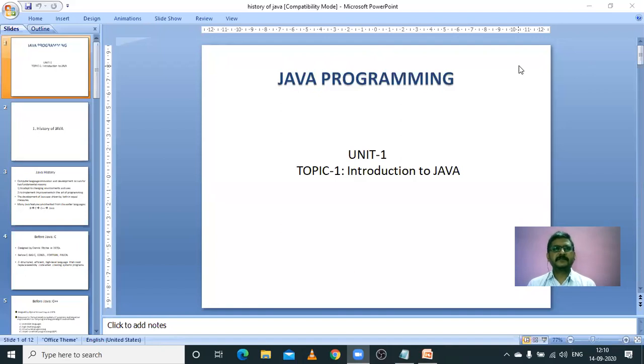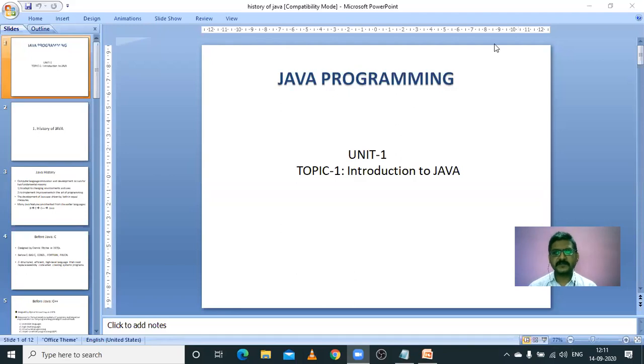When compared to C++, it also contains structured programming like functions. It uses the concepts of functions, structures, and also object-oriented concepts like classes and objects. So these are the small differences between C and C++.